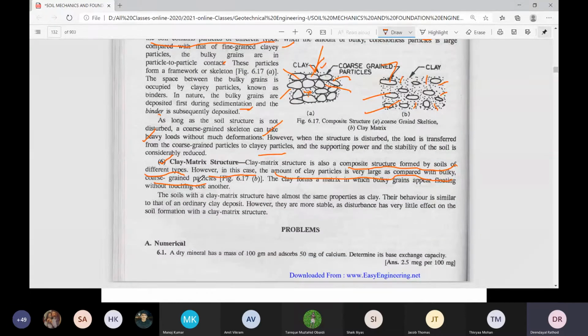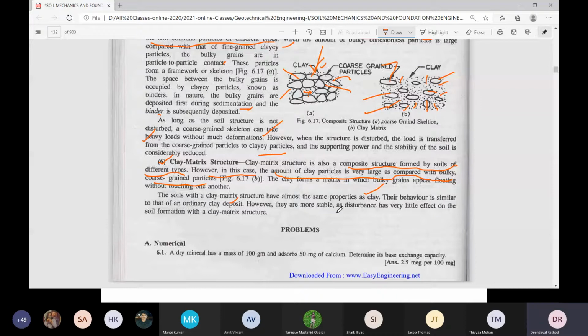Understand? We call it the clay matrix structure. The soils with the clay matrix structure have almost the same property of clay. It looks like clay only because somewhere we have some sand, but it is almost a clay. Their behavior is similar to ordinary clay, but in that we have sand particles also.